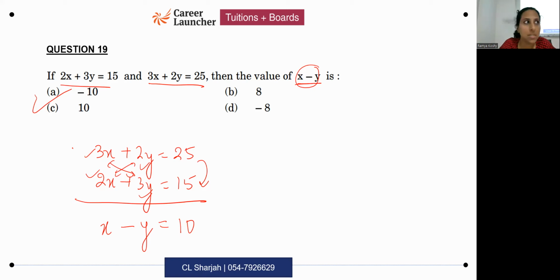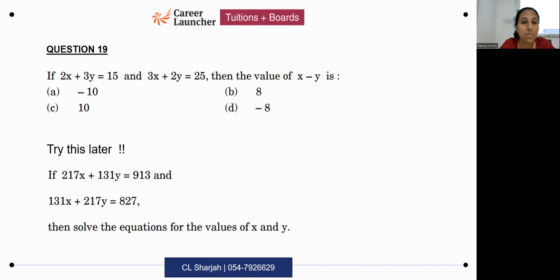The long answer question, which can come based on the same concept, is a question like this. Again, same pattern. You notice that x coefficients are getting interchanged. You notice y coefficients are getting interchanged. If you use the normal method, this is going to take so much time to solve because the numbers are so huge.